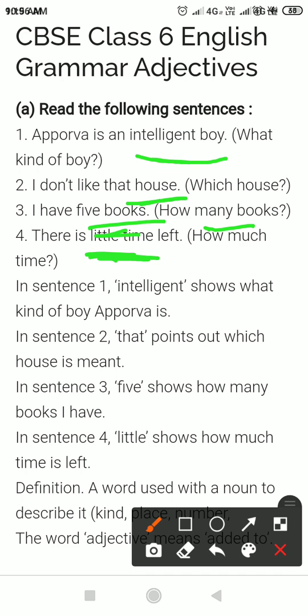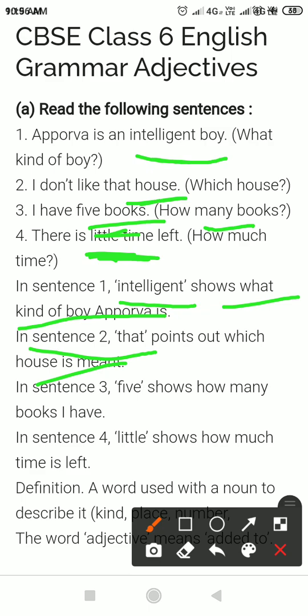So students, in sentence 1, "intelligent" shows what kind of boy Apurva is. Apurva is which kind of boy? Intelligent boy. And in sentence 2, the adjective points out which house is meant. That means which house is meant.